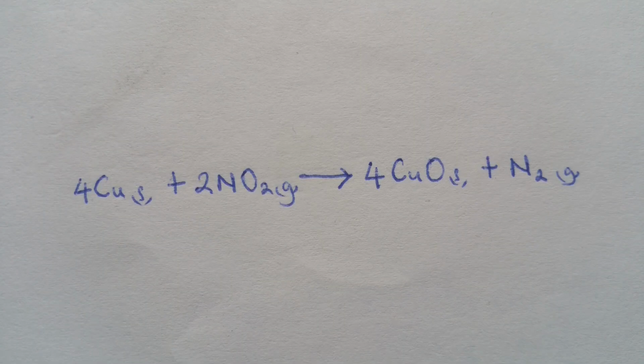For instance, when the gas is exposed to hot copper metal, the copper will be oxidized to black copper oxide, turning from brown and having a coating of black material on top of it. After being exposed to nitrogen dioxide, the gas itself will be reduced to nitrogen. So that's another property of the brown fumes of nitrogen dioxide gas.